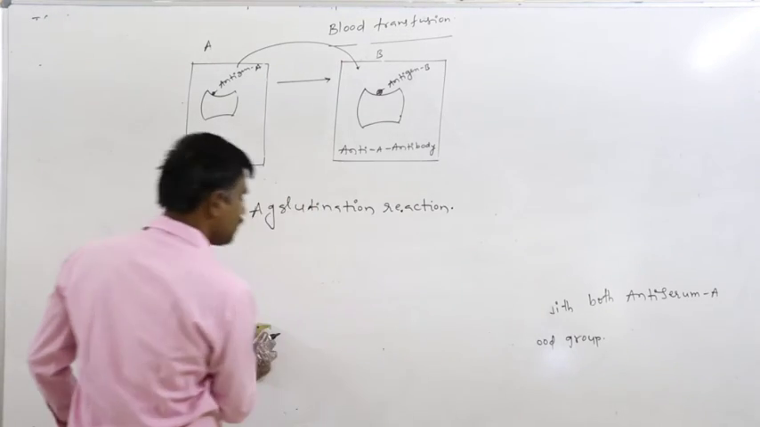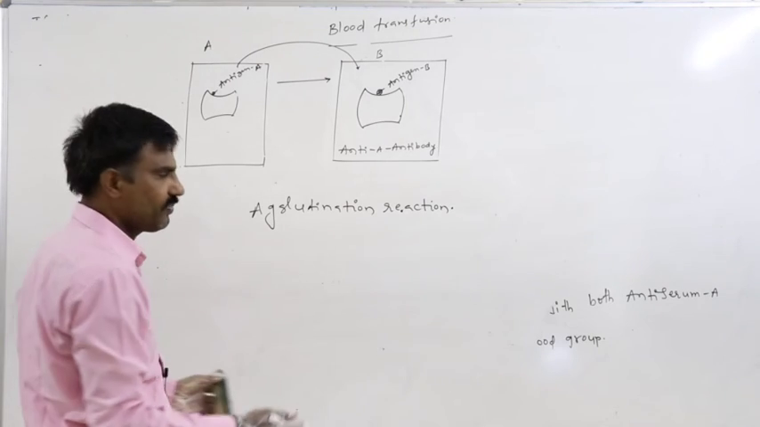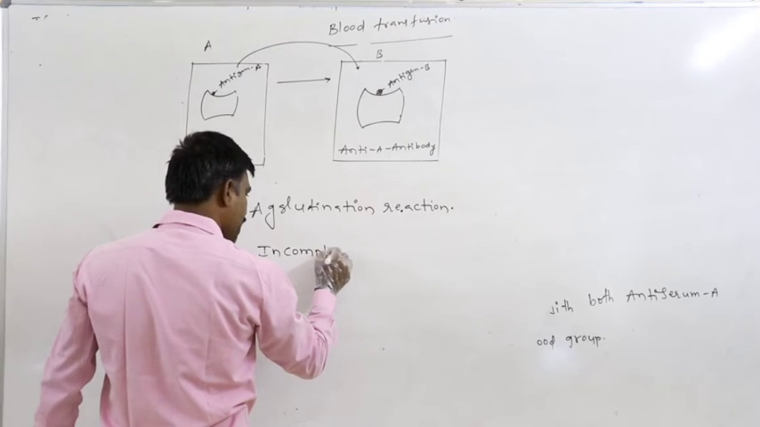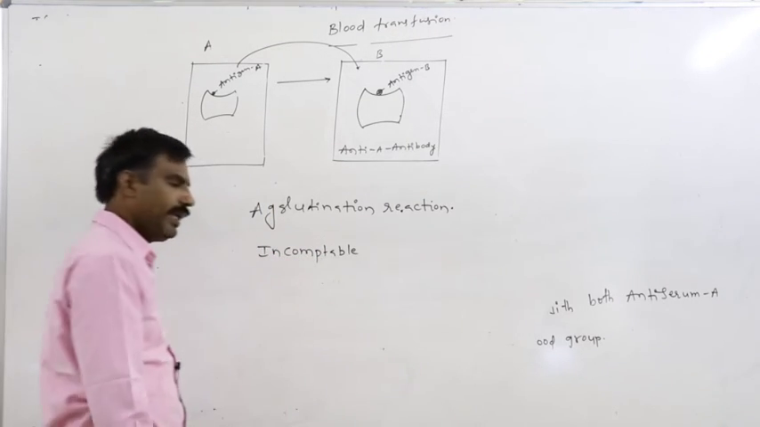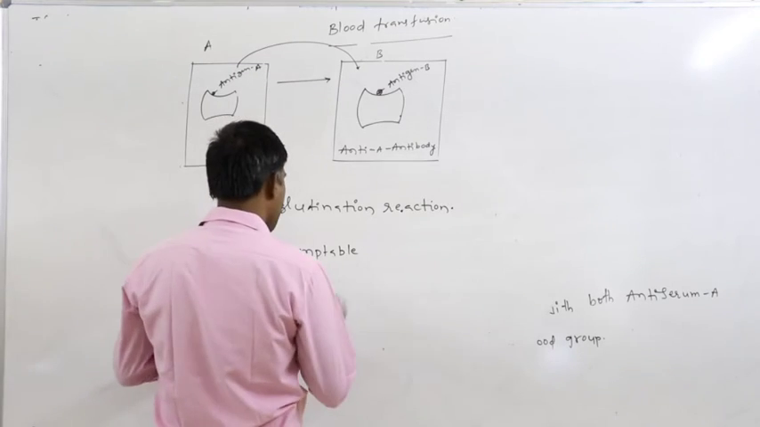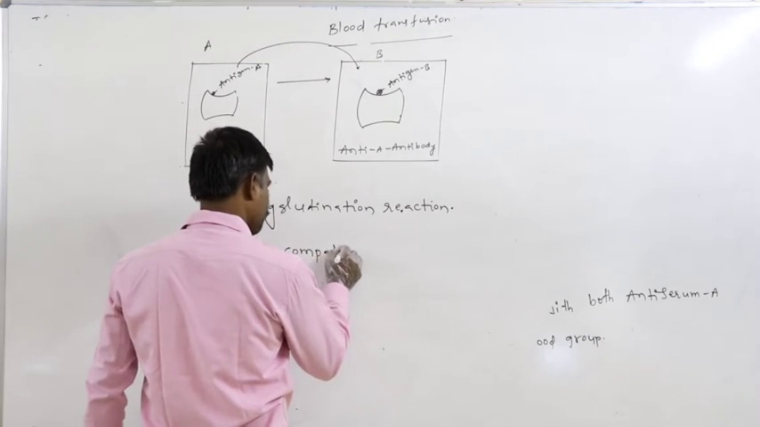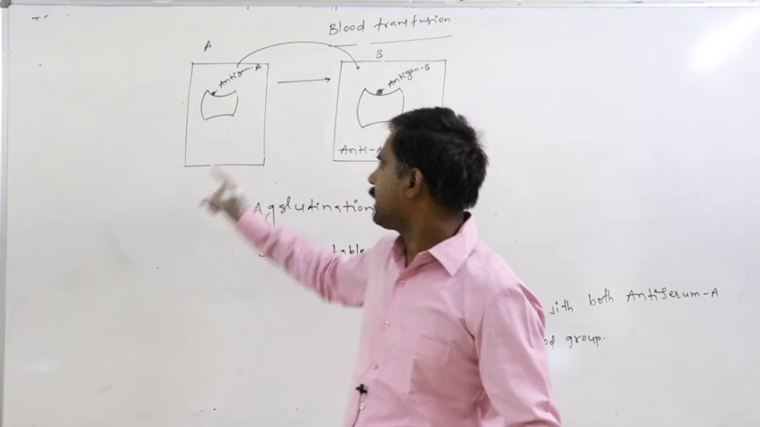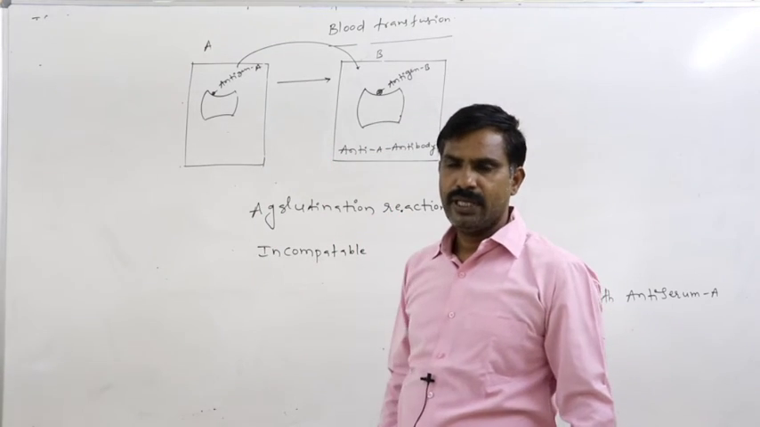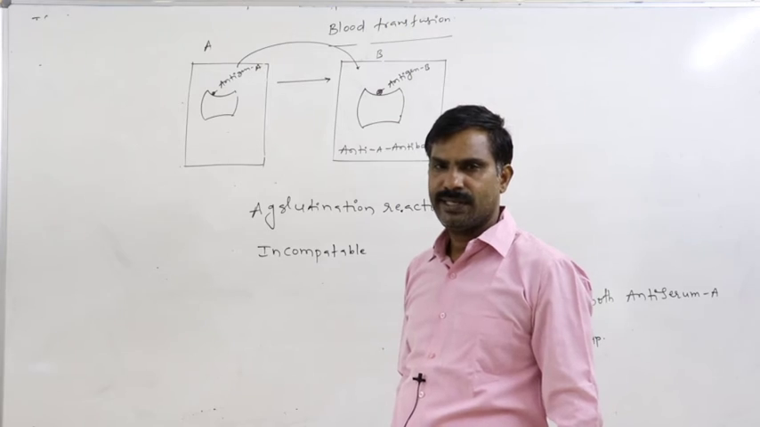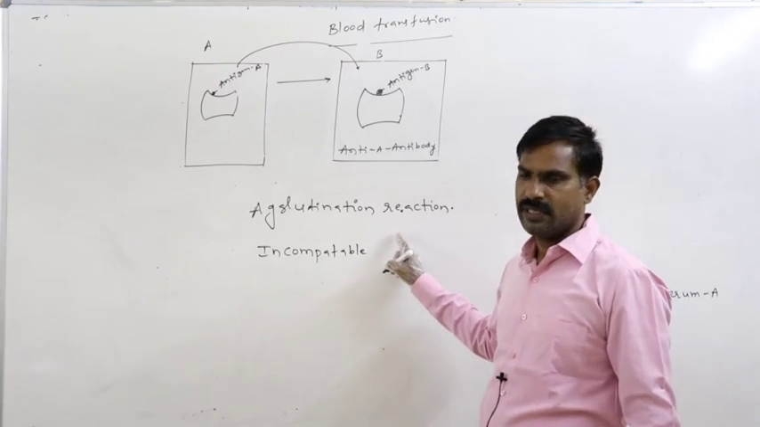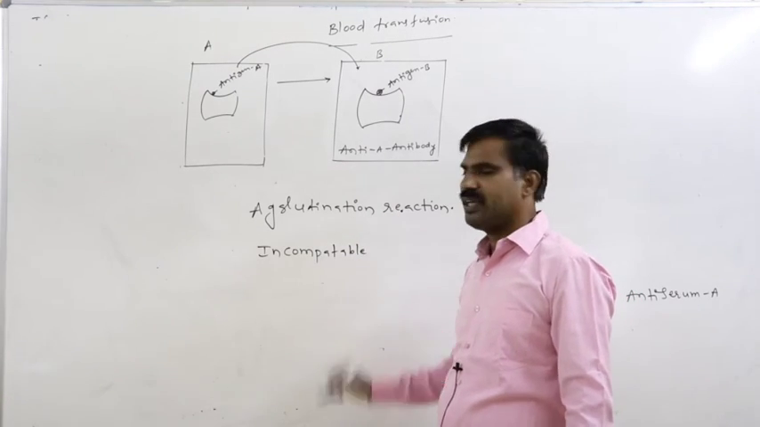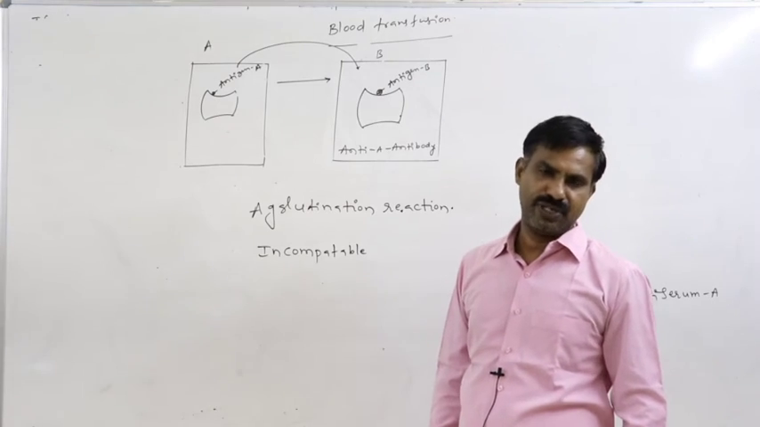This kind of blood transfusion is said to be an incompatible blood transfusion. Incompatible means not matching. In this case, blood groups are not matched here. Between unmatched persons, if the blood is transfused, it must lead to the agglutination reaction. That kind of transfusion is said to be the incompatible blood transfusion.